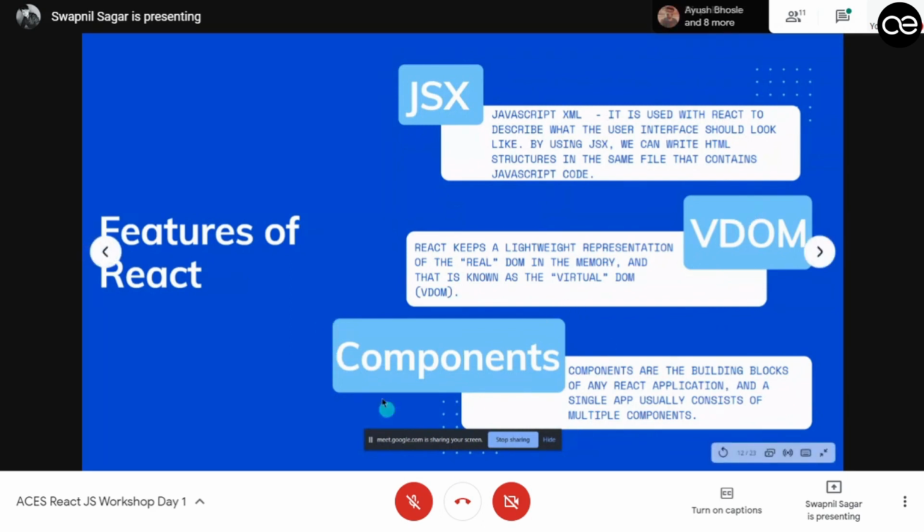The third is components. It is a very important feature of React. What are components? React is actually based only on components. React just works on components and nothing else. So components are the building blocks of any React application. Whenever you're creating a React app, you don't create different features of a page. You create different components. What does that mean? Well,